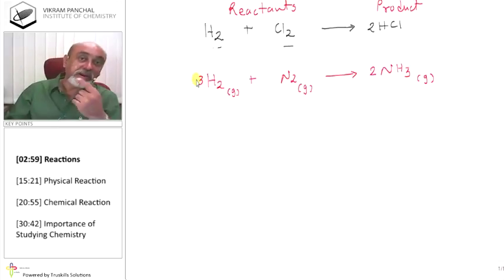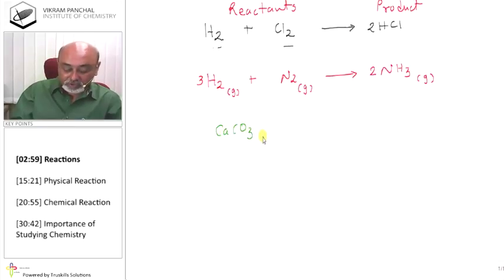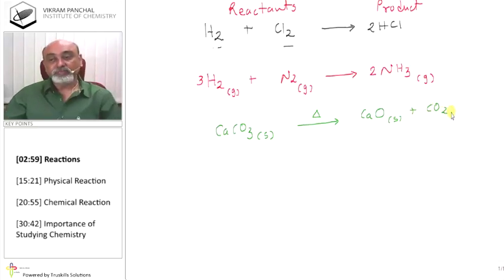Can we have only 1 reactant which gives products? Is it possible? Yes. Why not? For example, if you take calcium carbonate, CaCO3 solid, on heating, this is the symbol of heating, delta, we will get calcium oxide, which is solid, plus carbon dioxide, it is gas. This is also a reaction.